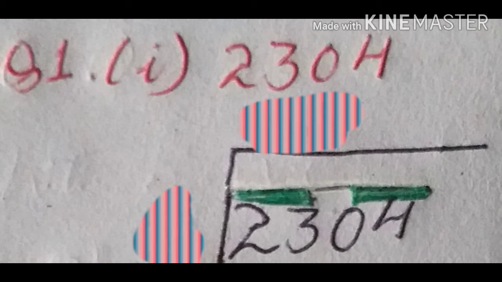Clear? Like 2. Now 2 into 2, that means the square of the number. 2 into 2 will be 4. 4 also is fine, 23 is greater than 4. Now with 3, 3 threes are 9, 9 also is fine. Okay, now the next number you can choose is 4. 4 into 4 will be 16. Still 23 is greater. You just try 5. 5 fives are 25. That is more than 23, so which number should we take? 4. So 4 into 4 will be 16.